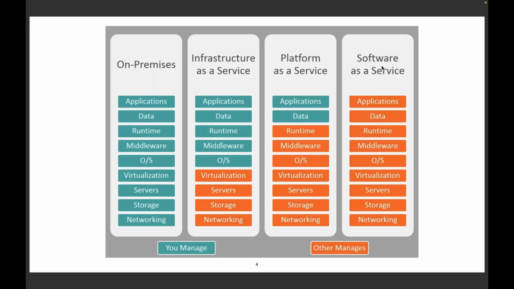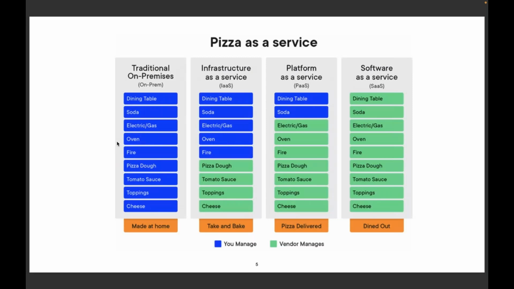Let's understand this in terms of pizza as a service. Can you guys go through this picture for 2 minutes and try to make out as much as you can? I'll be back in a minute. Meanwhile, please go through this picture.